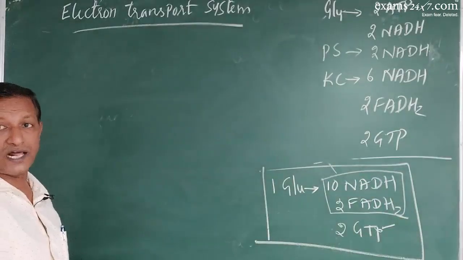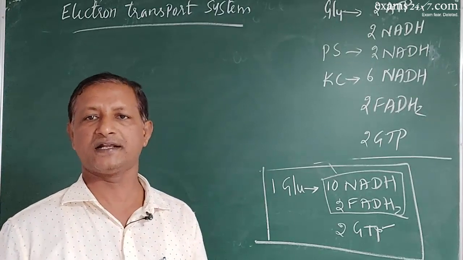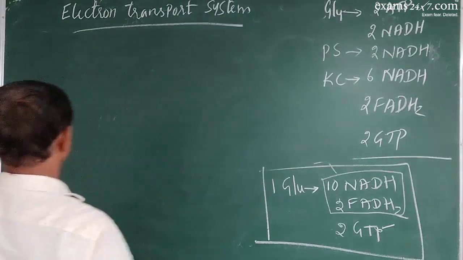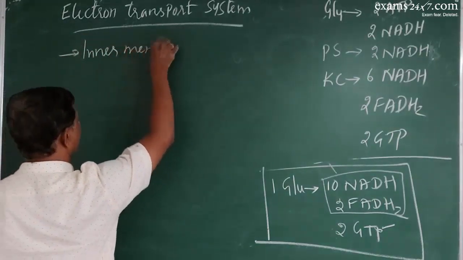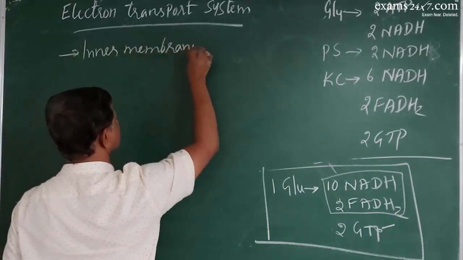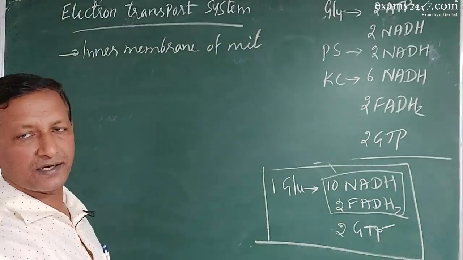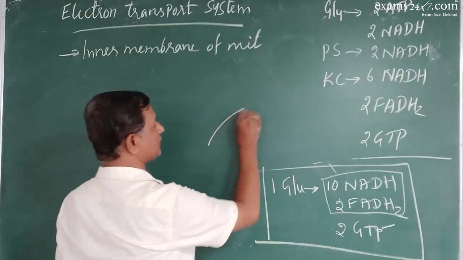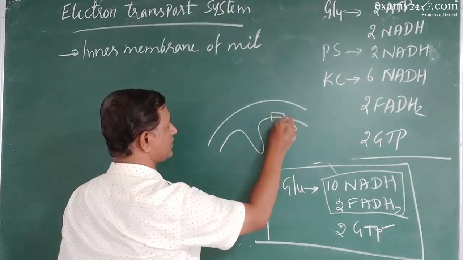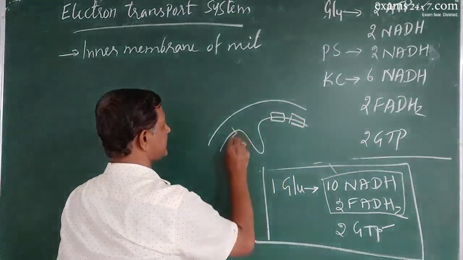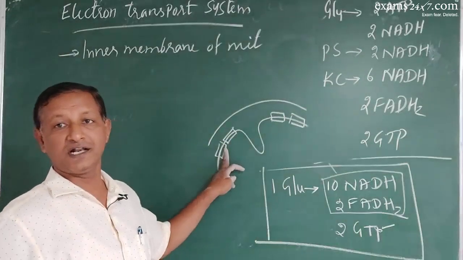Now what is the electron transport system? The electron transport system is a chain of electron carriers and proton carriers present on the inner membrane of mitochondria. Say for example, suppose this is the mitochondrial outer membrane, this is the inner membrane. Here you will find a series of electron transport systems.